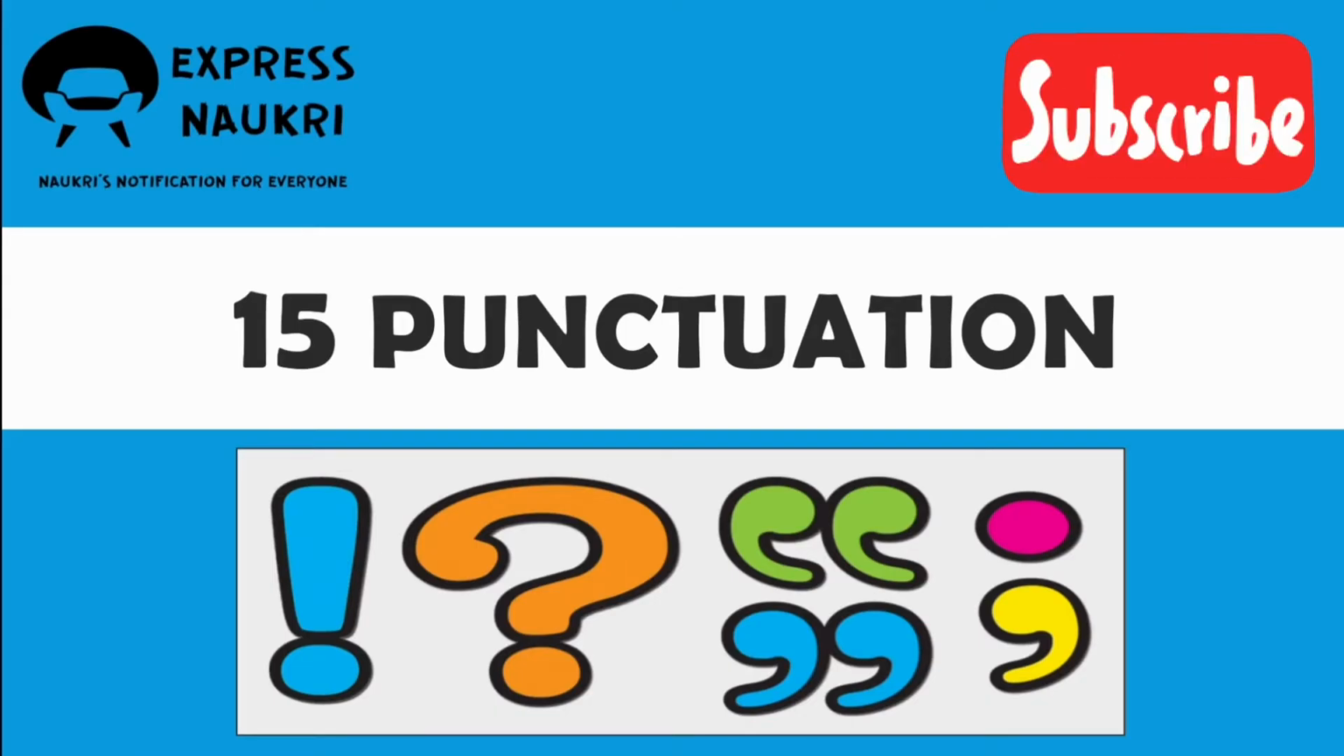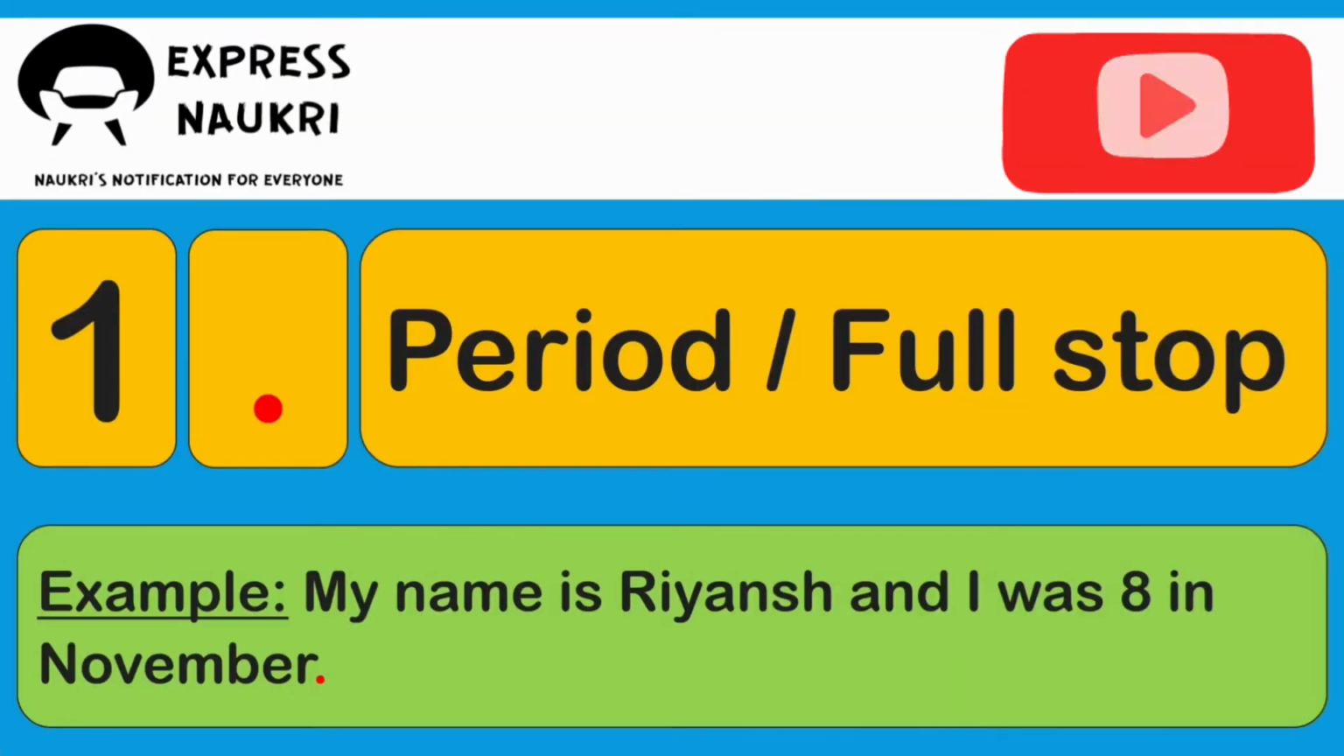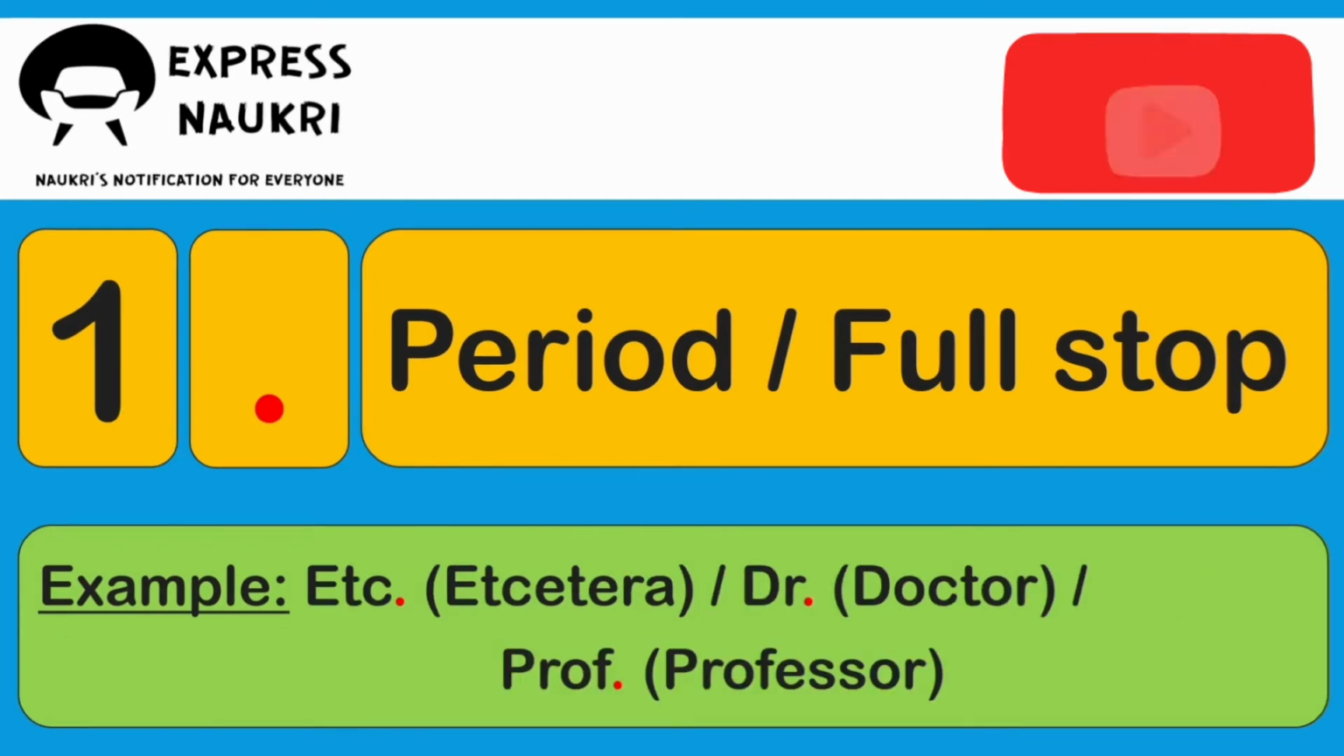Are you searching for names of 15 common punctuation marks in English? Here we're going to explain how and when to use these punctuation marks correctly with examples. First one is period, or we can say full stop. Mostly used at the end of a declarative sentence or a statement that is considered to be complete. Periods are also used in abbreviations, such as in names or titles.